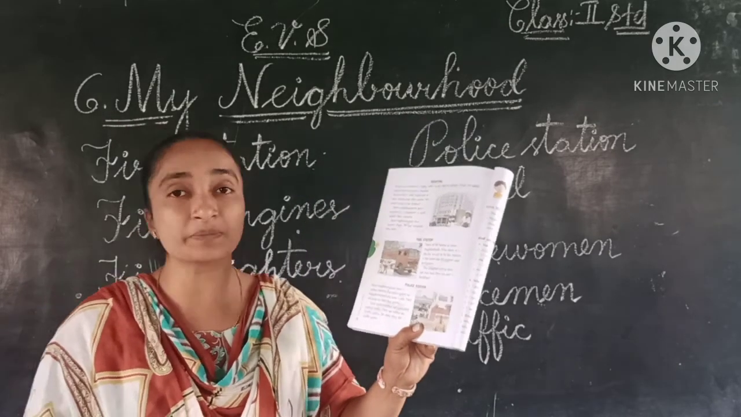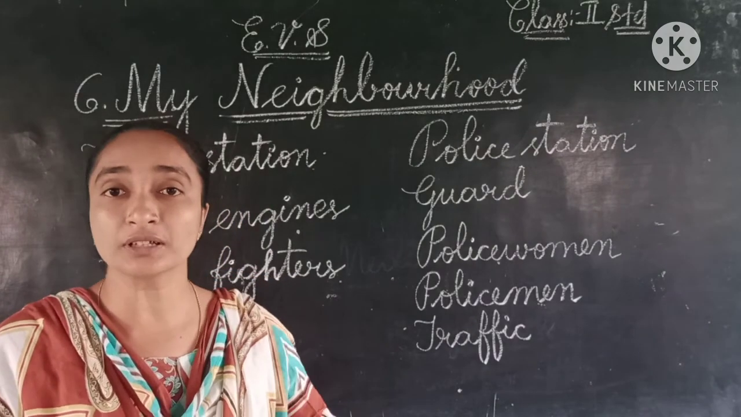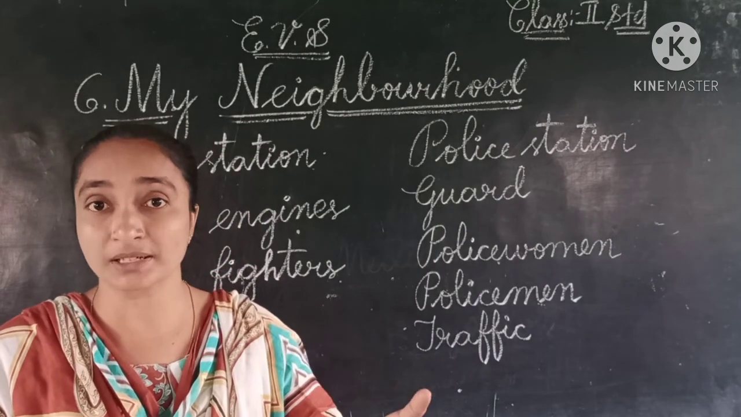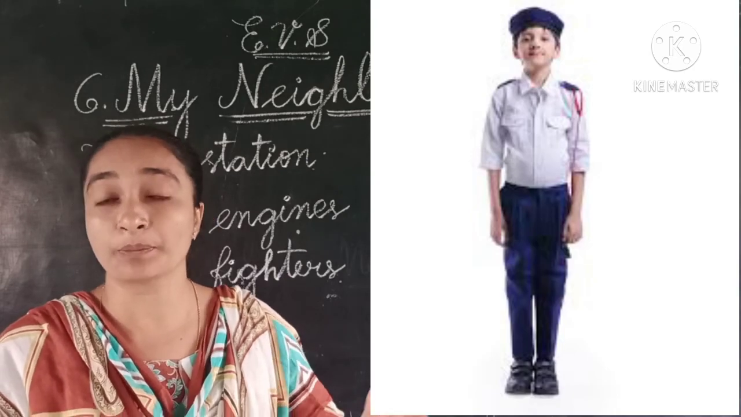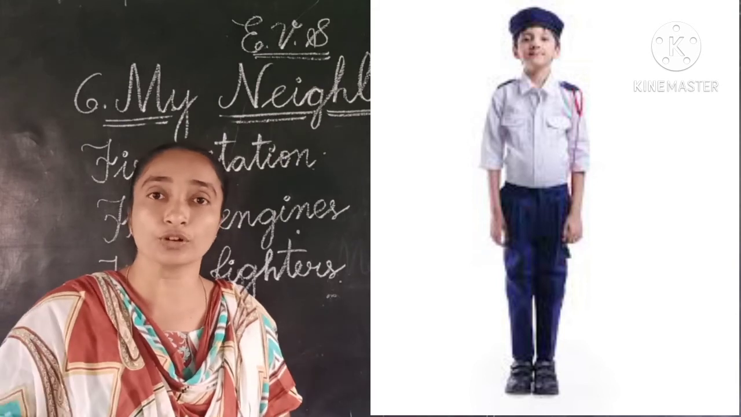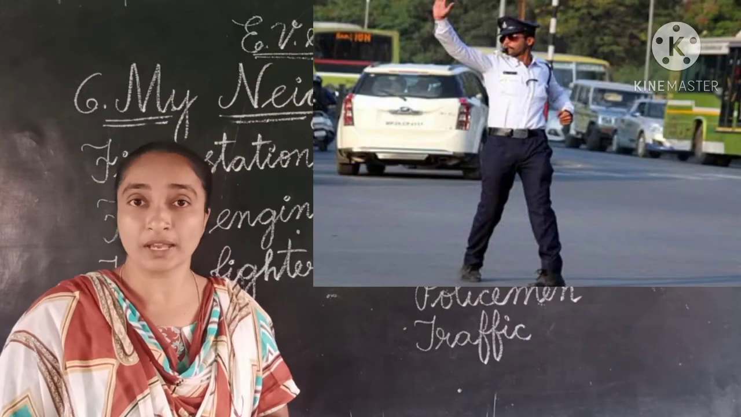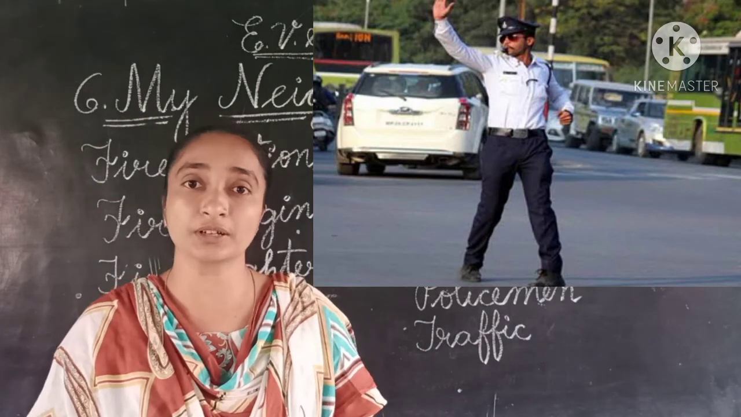And some of the policemen and policewomen also work as traffic police. They wear a different uniform, a white uniform. The people who are there on the road are the traffic police. We have seen the traffic police. If we go to town, we have observed them.